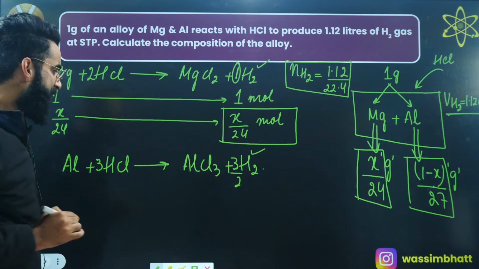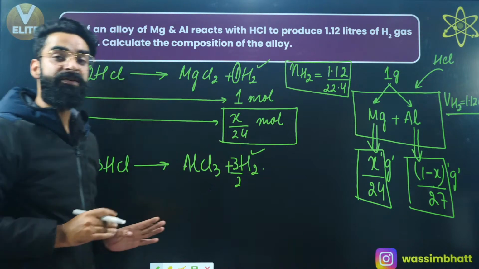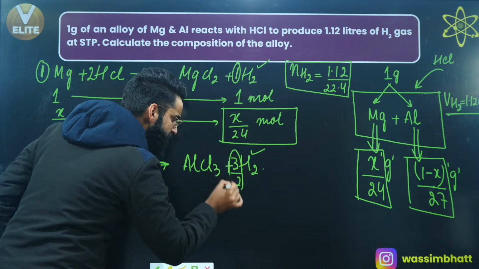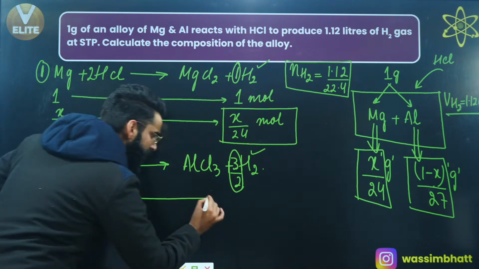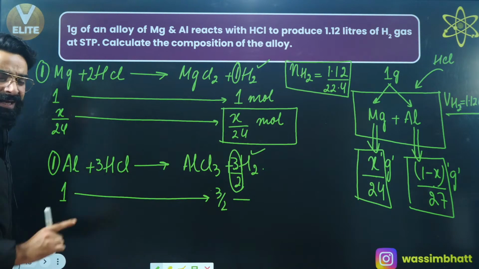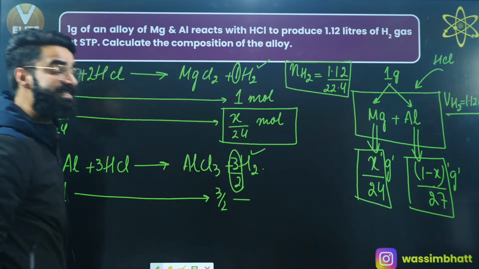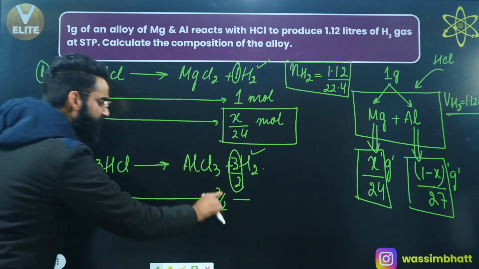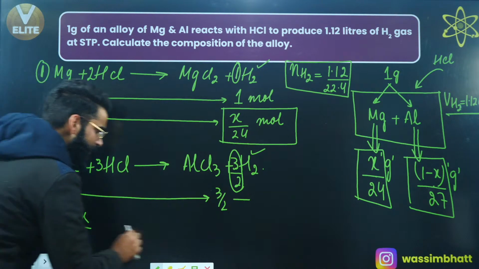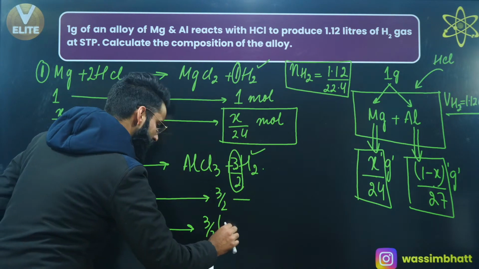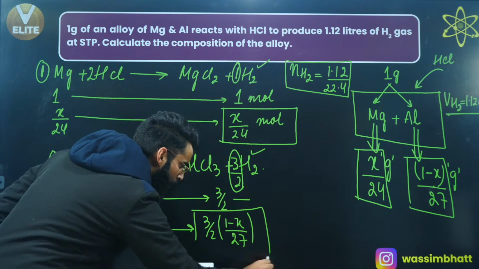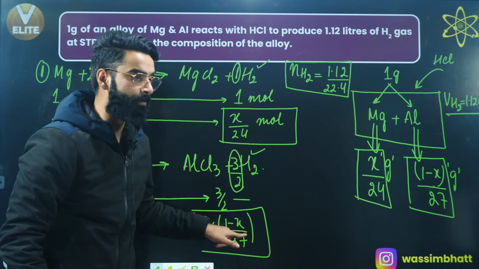In the similar way, I'll be calculating the moles of hydrogen which are being liberated from reaction number 2, right? Have a look exactly. Stoichiometric coefficient over here is 1. Over here it's 3 by 2. Can I say 1 mole of aluminium liberates 3 by 2 moles of hydrogen, right? But do I have 1 mole of aluminium in the container? No way. I have got (1 minus X) divided by 27 moles. So can I say (1 minus X) divided by 27 moles of aluminium liberates 3 by 2 multiplied by (1 minus X) divided by 27 moles of hydrogen? So these are basically the moles of hydrogen which are being liberated from reaction number 2, right?